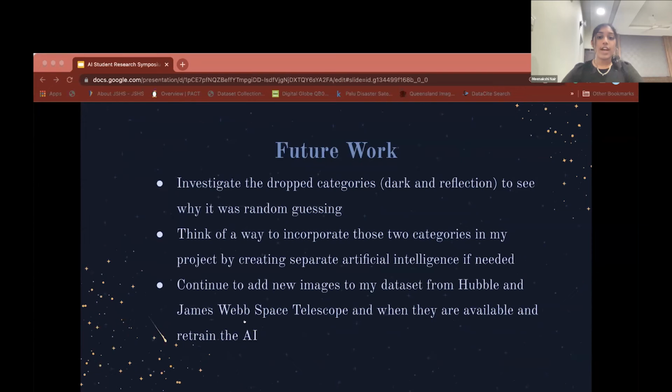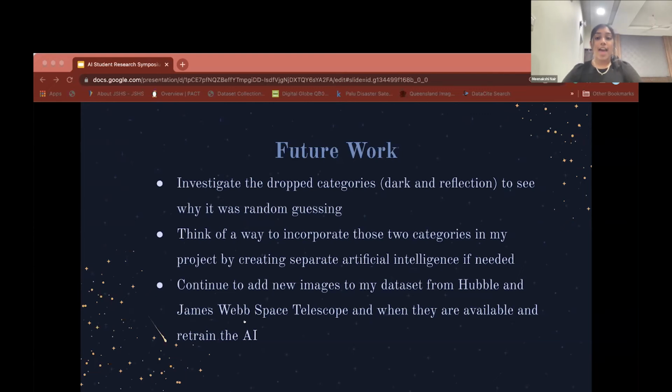So in the future, I plan to investigate those categories thoroughly to identify why the AI was random guessing, and to try and figure out a way to incorporate these 2 categories back into my project. I actually have a hypothesis as to why these 2 categories were random guessing. It's that those categories require more than just an image to be able to classify them. They may need other factors like the light intensity of the nebula.